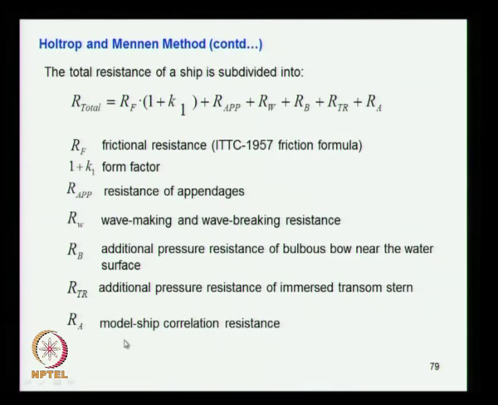These things are not properly represented in the geometric model of the ship when the model test is done. So there will be an increase in resistance due to the imperfections of the surface and also due to the increased roughness of the skin of the ship. That increase in resistance is accounted by this allowance, which is called the model ship correlation. So these are the different terms which appear in the total resistance represented by Holtrop and Mennen.